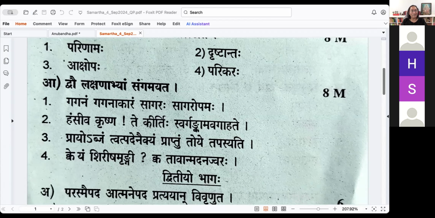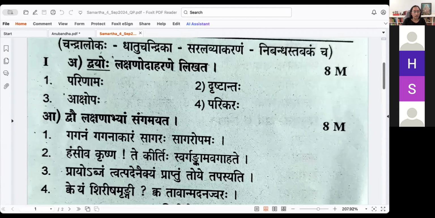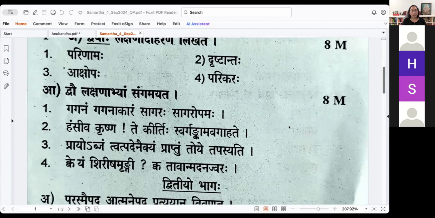Upama yatra sadrisha lakshmihi ullasati dvayoho. Hamsiva Krishnate Kirtihi Swargangam Avagahate. At least for Upama, like that, certain things you should remember. Kvayam Shirisha Mridwangi Kvatavan Madanajwaraha. You need to just mention it as Vishama. And if you don't remember the Lakshanam in the Shloka format, you can say Ananurupayoho Ghatana Atra Vartate iti Karanat Vishama. Then you explain the Udaharanam. Kuvalayananda and Chandraloka both give it, because the text says Chandraloka here, so you can say Chandraloke Idameva Udaharanam Diyate.